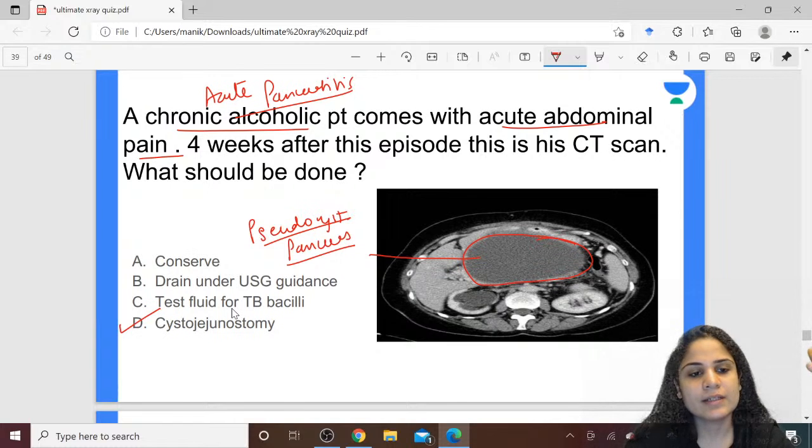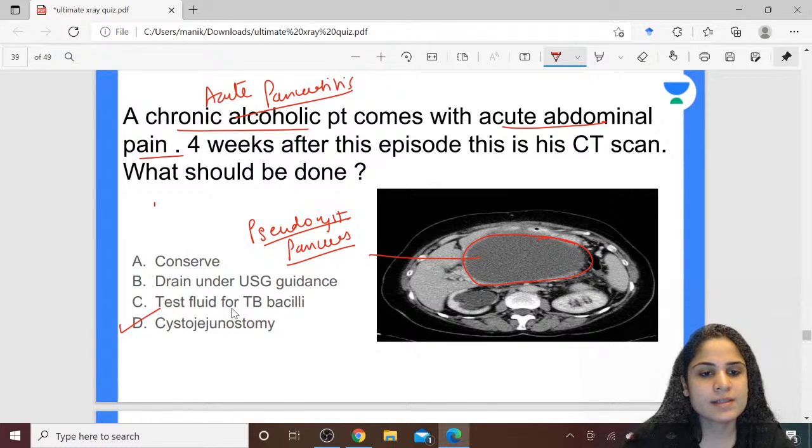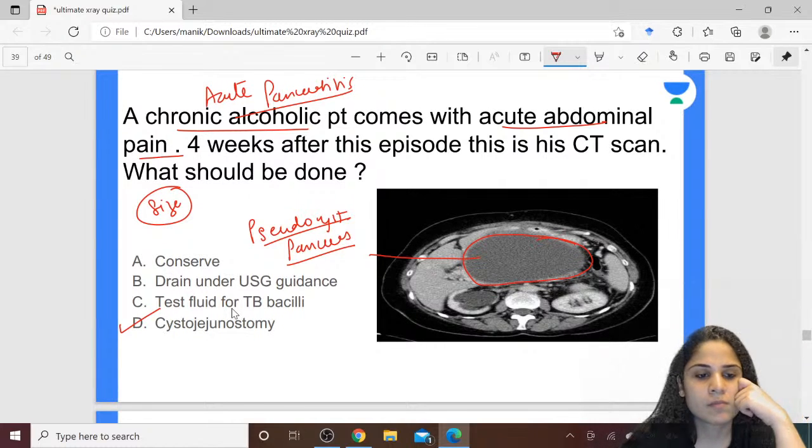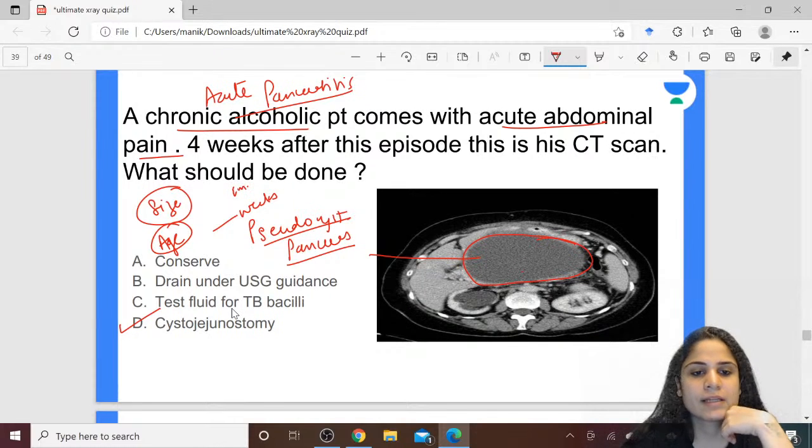Can anyone tell me what is the size of the pseudocyst of the pancreas beyond which you should drain it? If the age of the pseudocyst is beyond so many weeks, you should go ahead and drain it and not just follow conservative management.